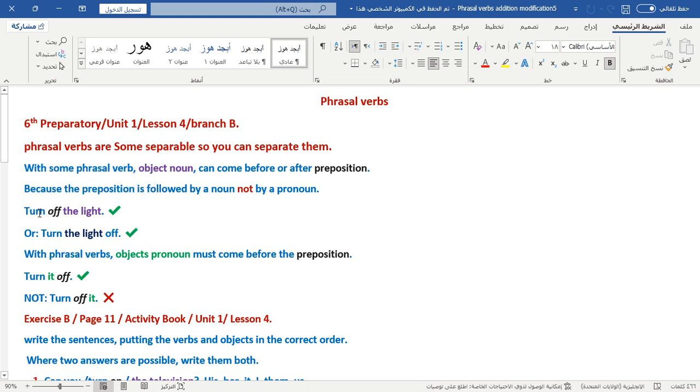Turn is a verb followed by off. Off is a preposition. So, turn off is a phrasal verb. The meaning of the phrasal verb is different from the verb alone.